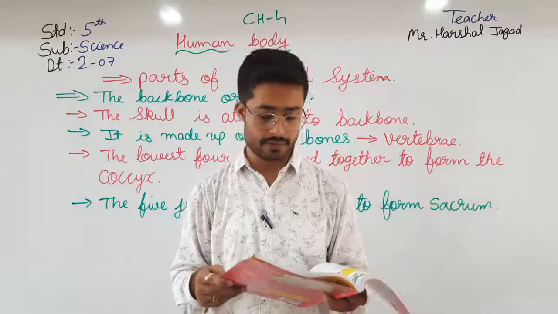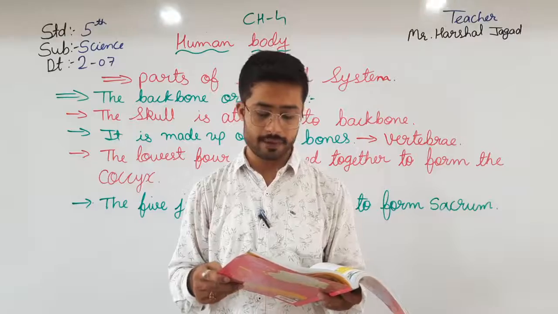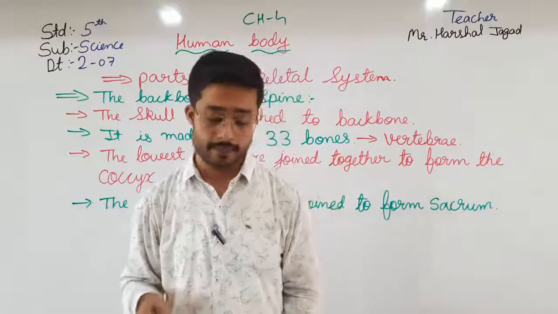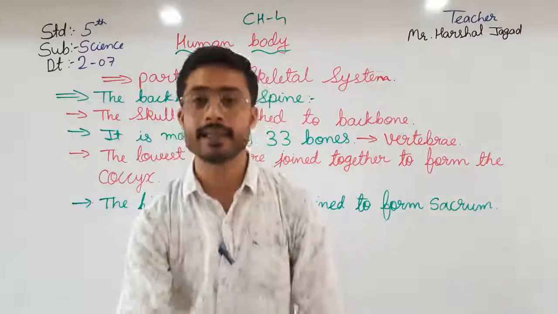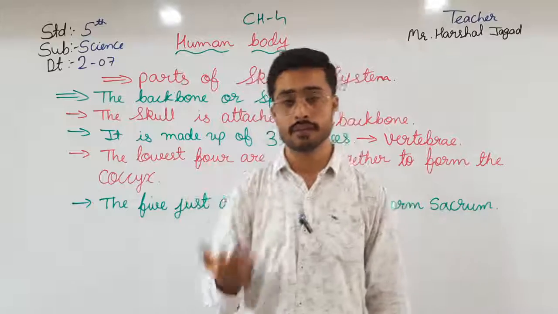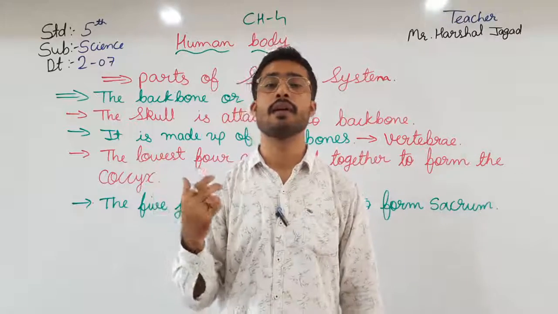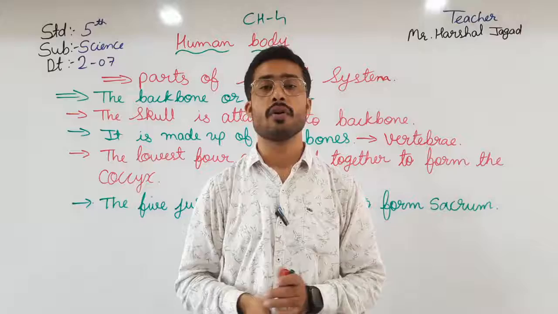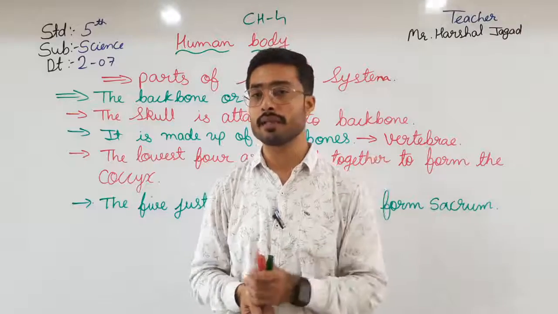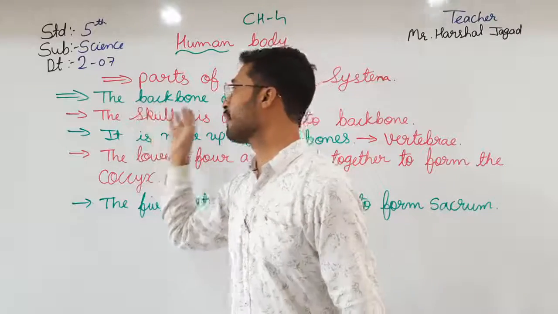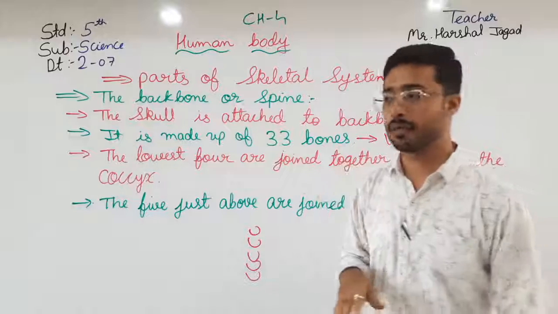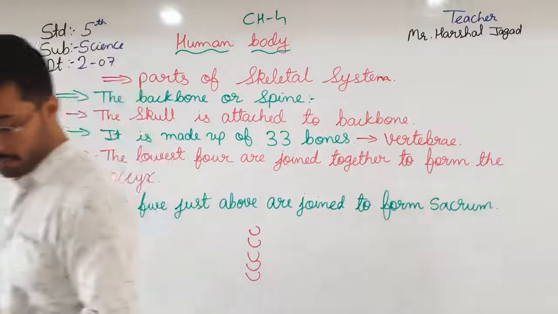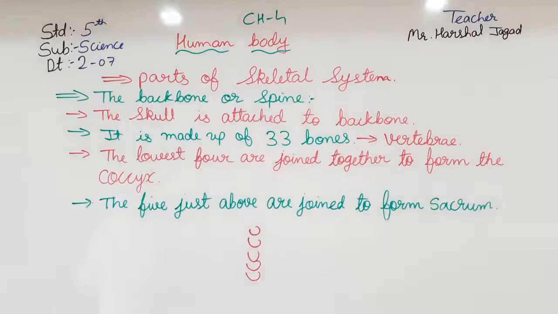This allows us to bend forward, backward, and sideways. So this is all about the backbone or the spine. Now moving forward to the rib cage, but before that,